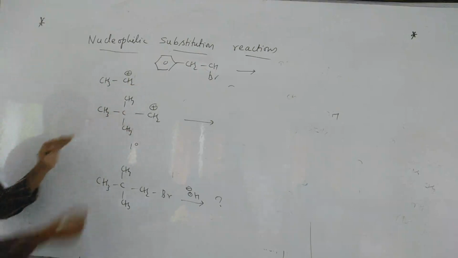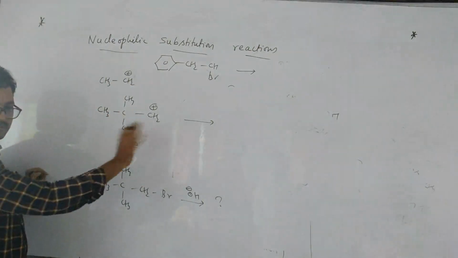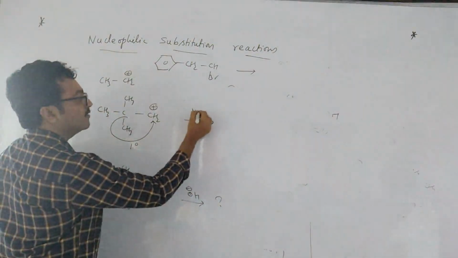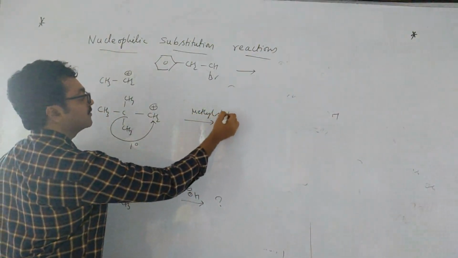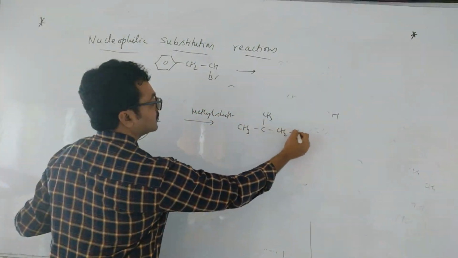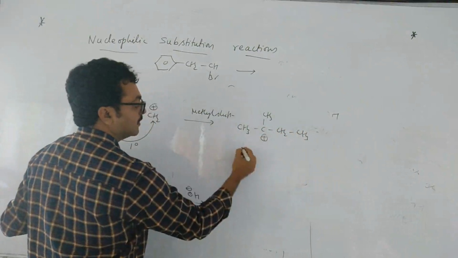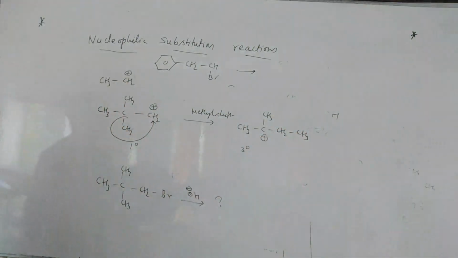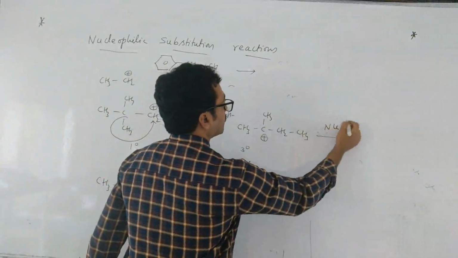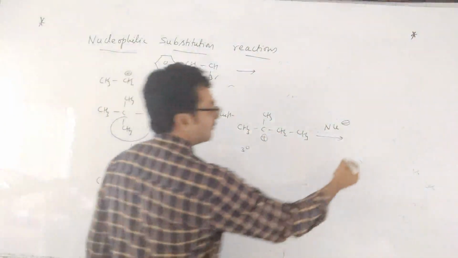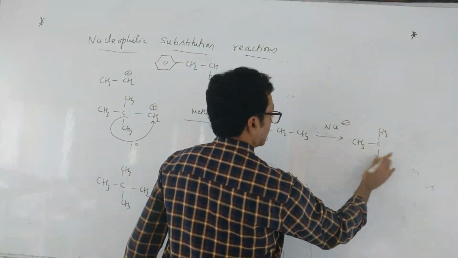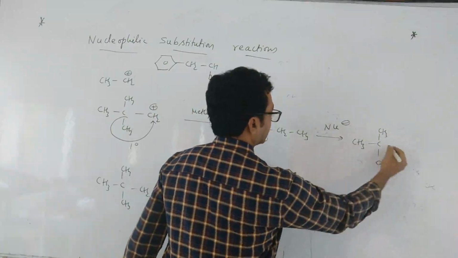You have to check here whether H plus or methyl generally. So here methyl shift takes place. Methyl shift. So CH3, CH3, CH2, CH3, here plus charge will come. This is a 3 degree carbocation. So the next step, the nucleophile will attack here, and you will get a product like this. Or OH, anything it might be.